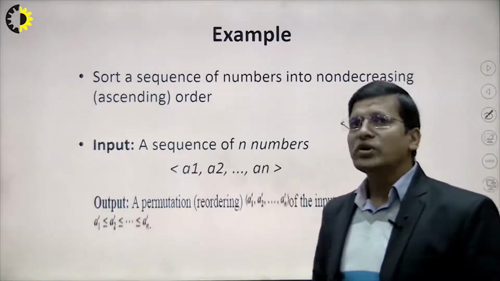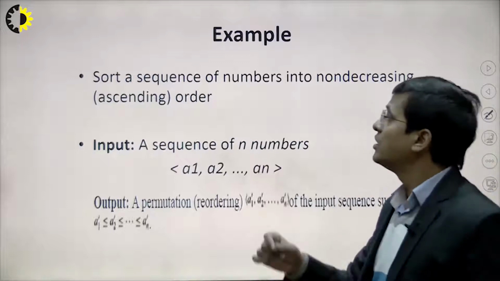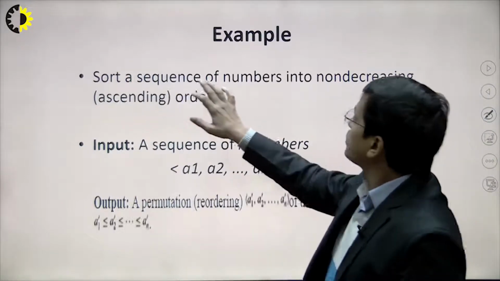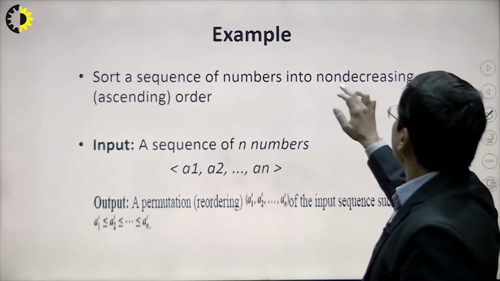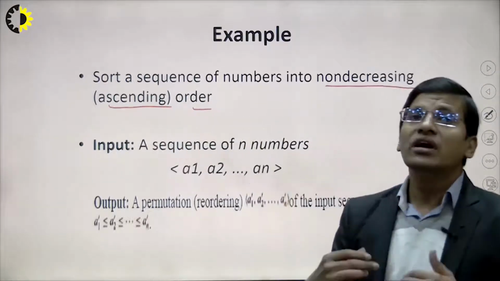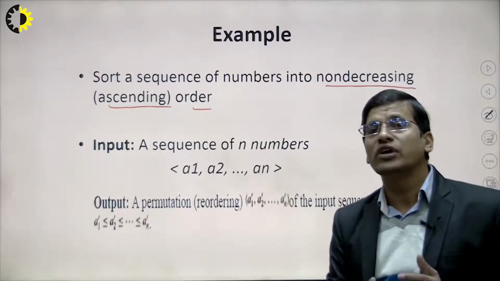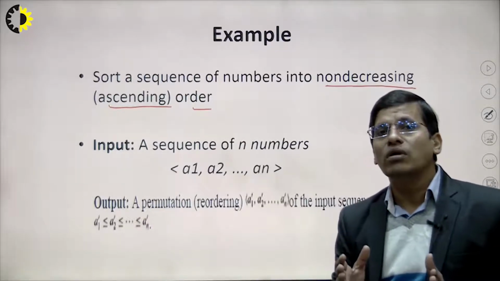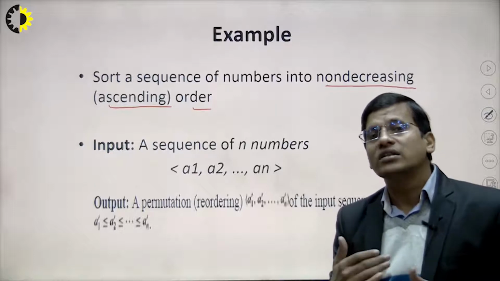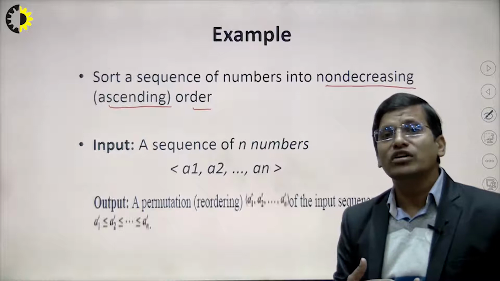Now I am going to consider some simple examples so that you can understand better. That is the sorting of a sequence of numbers in non-decreasing, or you can say ascending, order. So how can we sort? Before going to study this subject, first of all we take some simple examples: what are the steps we are going to consider, and how can we analyze that algorithm?